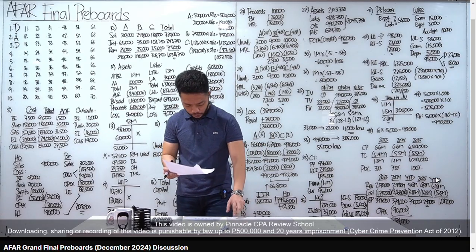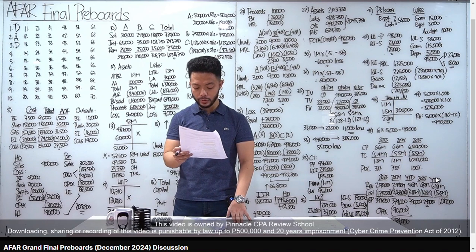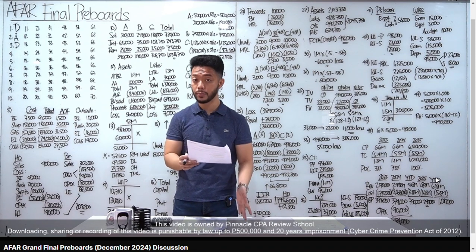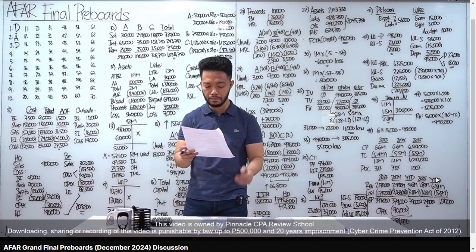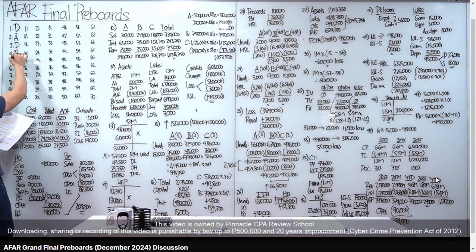Number 4, if at the end of an accounting period, the balance of the investment in branch account is 20,000 and balance ng home office is 25,500, ibig sabihin, mas mababa yung investment in branch than the home office account. Ano daw yung most likely explanation? Punta ka sa letter B, net income of branch not recorded by the home office. Okay, so letter B tayo.